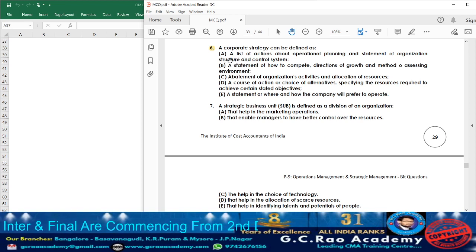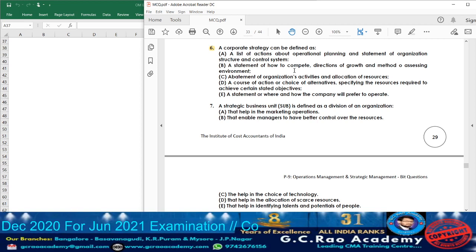Option A, they are given. It is going to cover a list of action about operational planning and statement of organization structure they are telling. Option B, what they are telling? A statement of how to compete, direction of growth and method of assessing environment. No, actually it helps in what? Reaching the goals and direction and all.